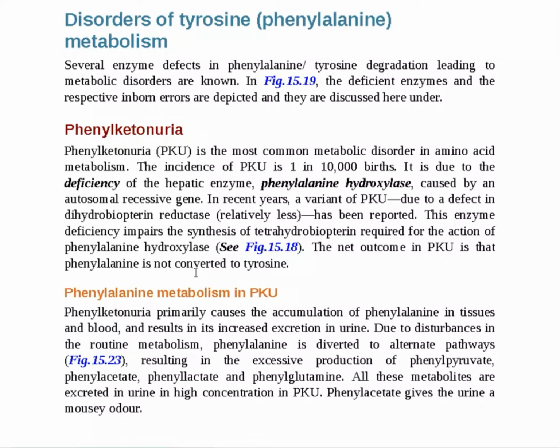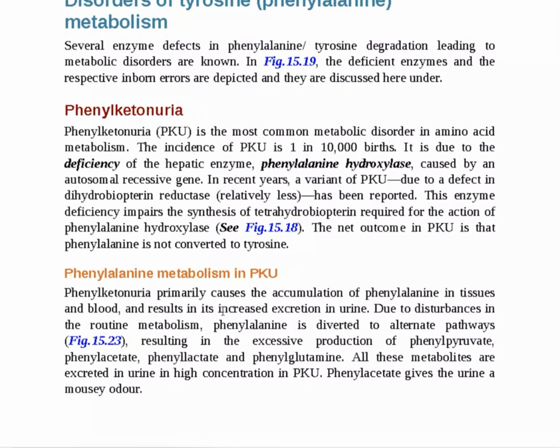As we have already seen, when phenylalanine is converted to tyrosine, it forms dopa and dopaquinone, and ultimately it can lead to various hormones and also melanin. In PKU, phenylalanine metabolism primarily causes the accumulation of phenylalanine in the tissues and the blood. Therefore, it results in increased excretion in the urine.